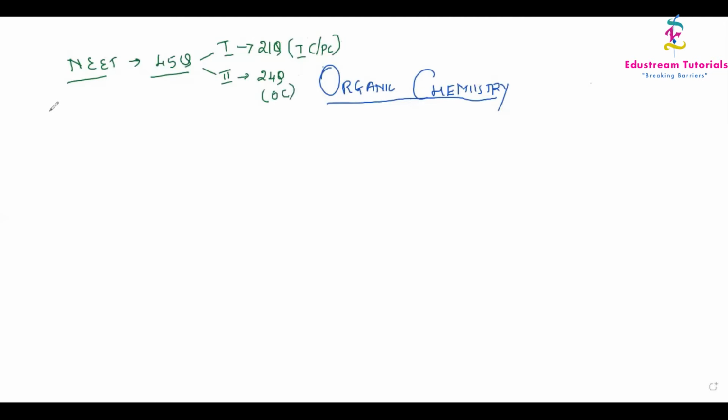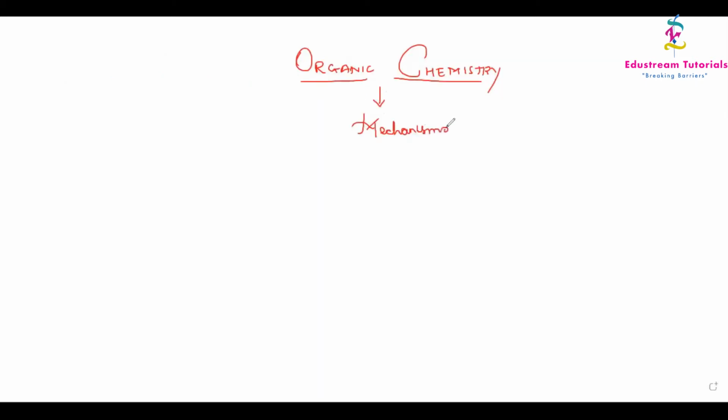So if I just take out all, we have the chapter by name alkyl halides and aryl halides. We have the chapter called alcohols, phenols, and ethers. These are all the chapters you have already studied at your theory level. And we studied about the aldehydes, ketones, and carbonyl. You should understand each and every word from now on.